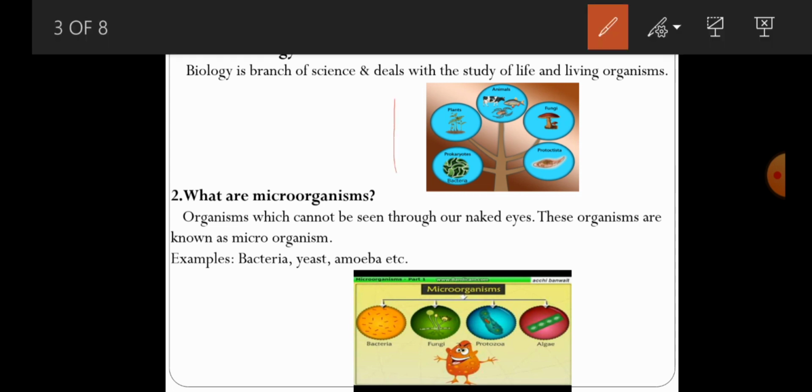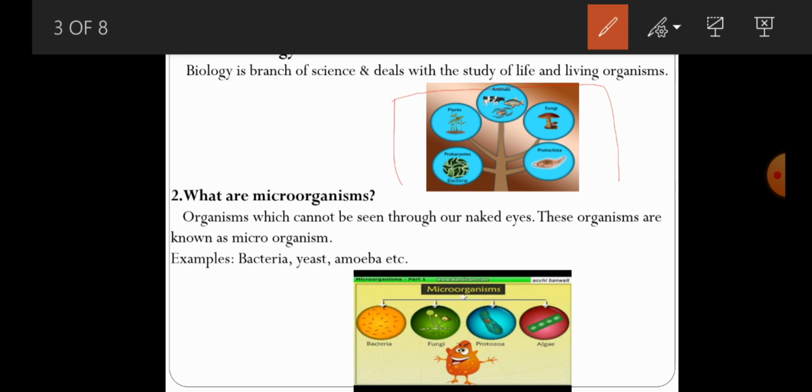So this is the picture of a living thing. That living thing or living organism includes plants, animals, and microorganisms, together we call them living organisms. The study of these living organisms is commonly called that very important branch of science, that is what we call as biology.